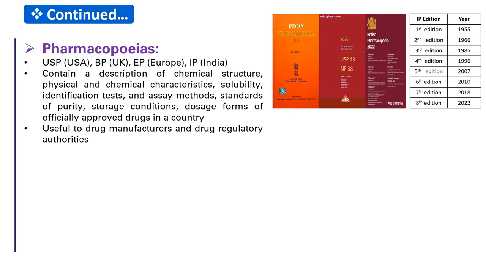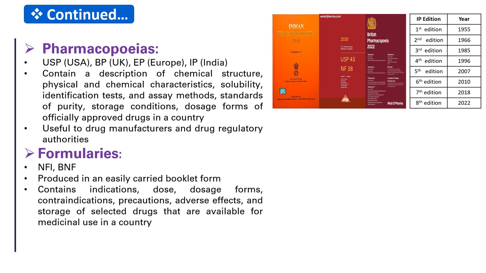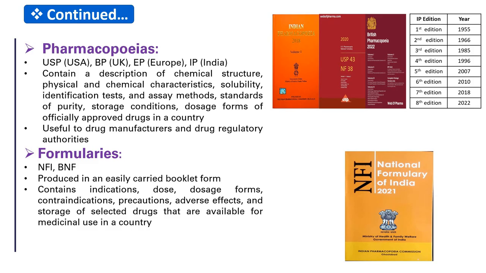2022. Next, formularies. Examples are National Formulary of India, British National Formulary. These are generally produced in easily carried booklets. It contains indications, dose, dosage forms, contraindications, precautions, adverse effect, and storage of selected drugs that are available for medicinal use in a country. Formularies help doctors to choose safe, effective, cost efficient and right medicine for the right patient. This is how National Formulary of India 2021 looks like.